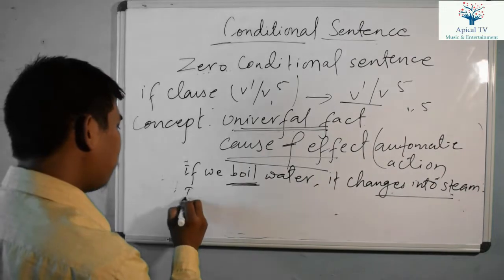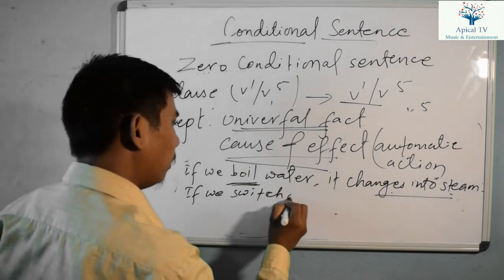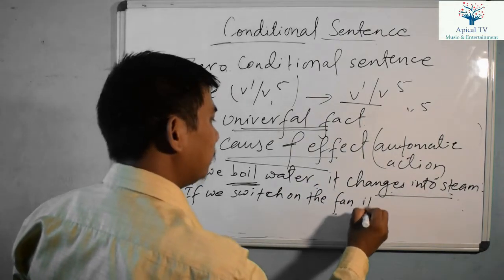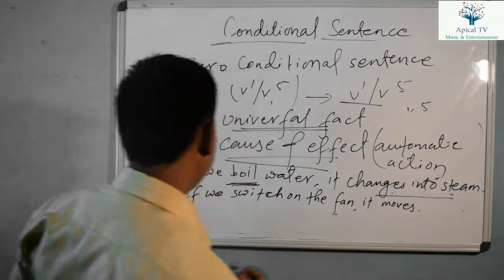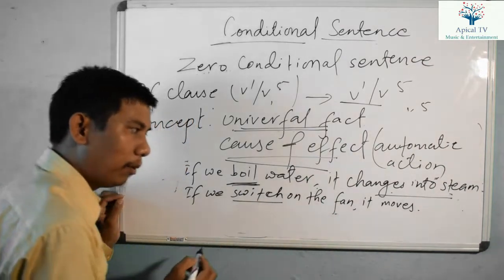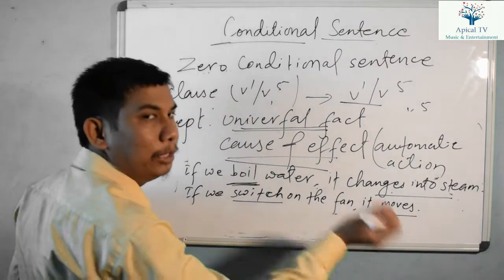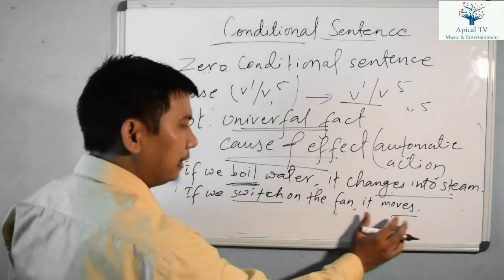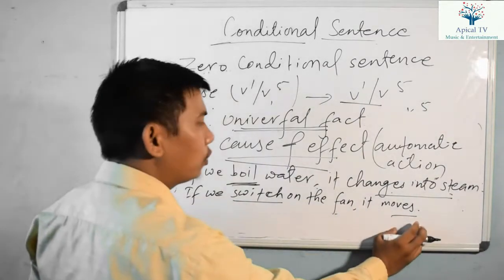Suppose if we switch on the fan, it moves. Now if we switch on the fan, it moves. Here is simple present tense, in which verb 1 is used. Here verb 5 is used. It means verb 1 or verb 5 can be used in the simple present tense, but in this example simple present tense is used, moves and switch here. If clause, simple present tense, main clause is also simple present tense.